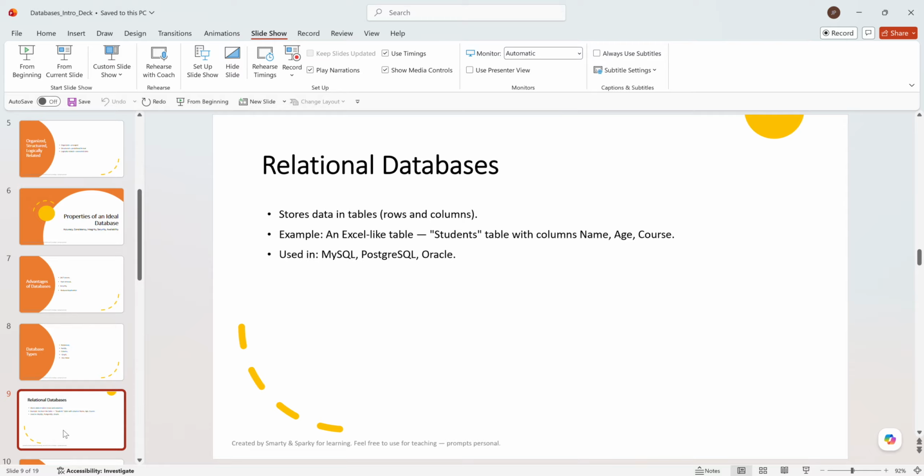Now, here we are focusing more on the relational database, because in the relational database we are going to use more of our SQL commands, so we are going to understand what a relational database is. A relational database is stored in the form of rows and columns.